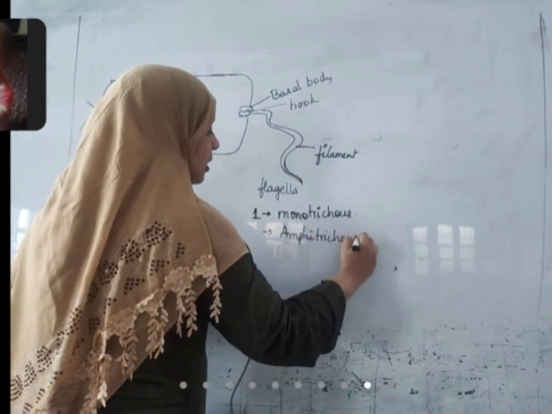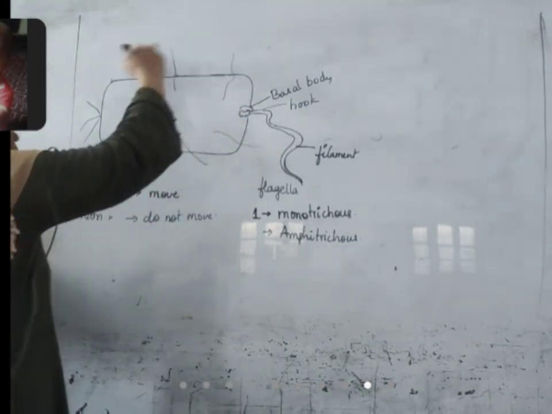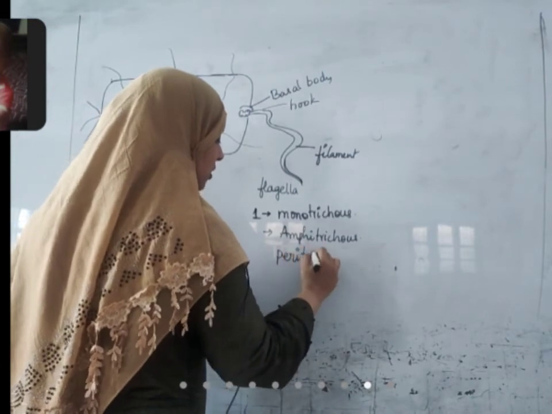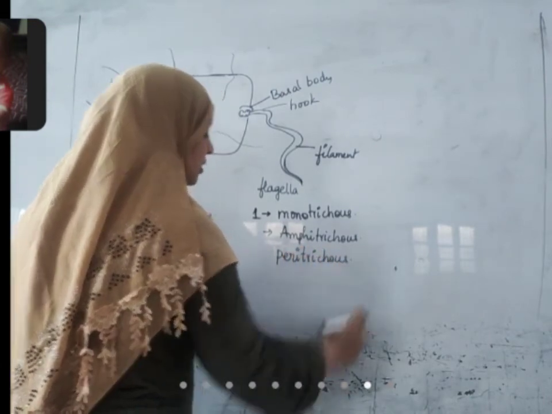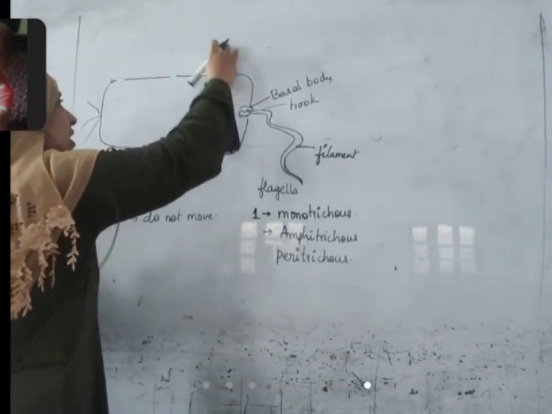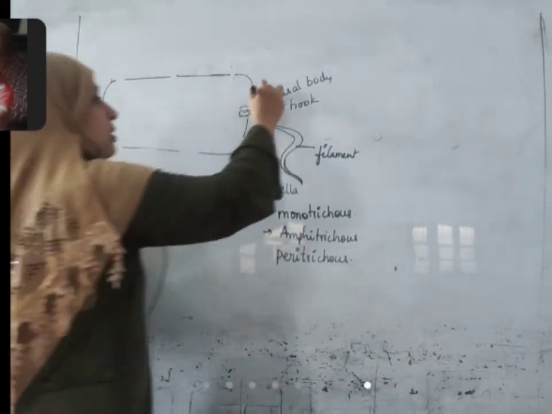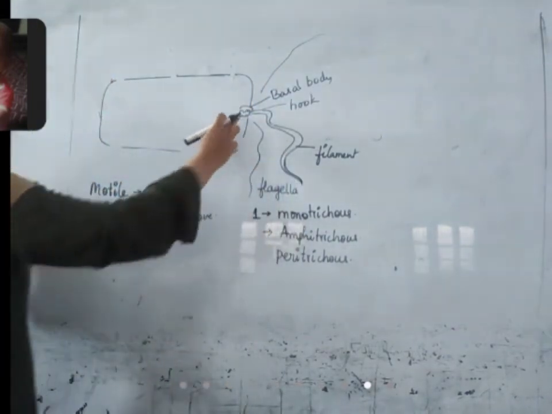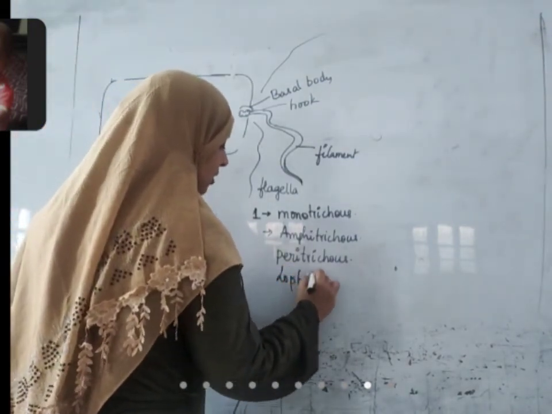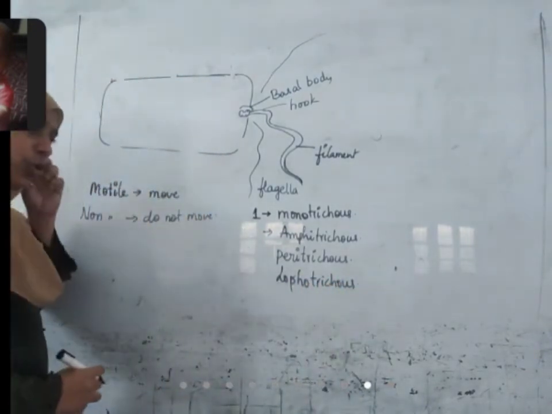Amphitrichous. Some of the bacteria have flagella throughout the body, anywhere from the body it can arise. They are called peritrichous. Peritrichous. Some of the bacteria have a tuft of flagella, one bunch of flagella that arises from one region. Instead of having one flagellum, they have so many, but from one region only. They are called lophotrichous. Lophotrichous. Now, what is monotrichous?